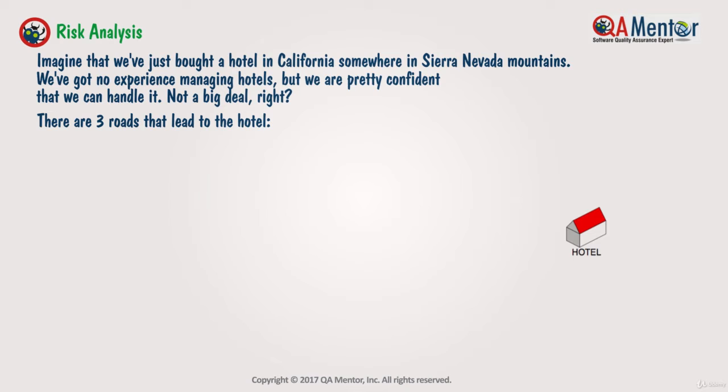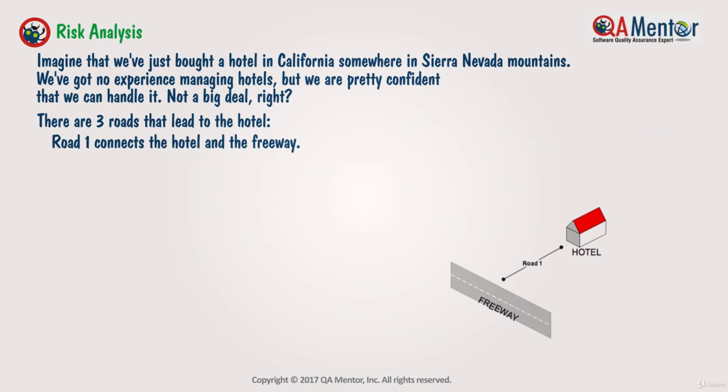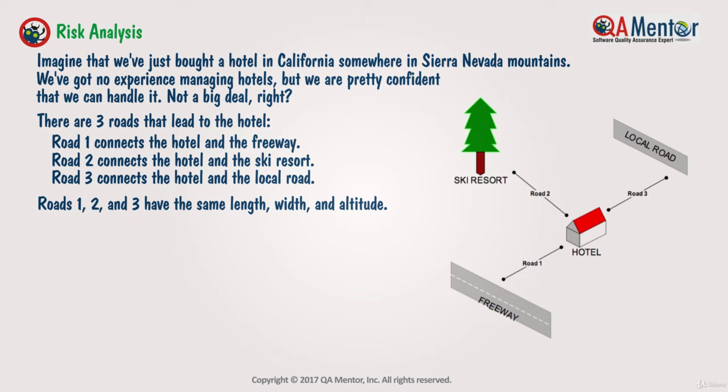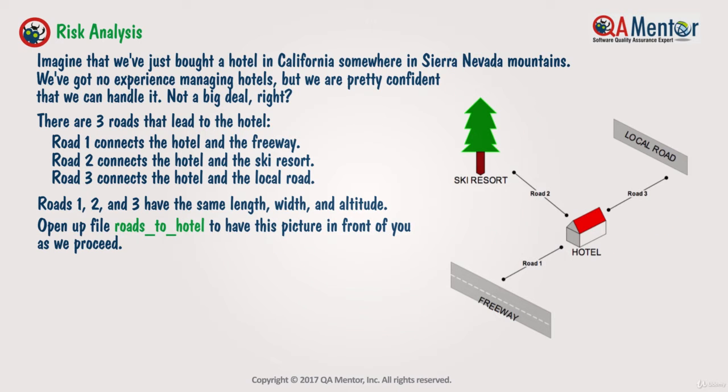There are 3 roads that lead to the hotel. Road 1 connects the hotel and the freeway. Road 2 connects the hotel and the ski resort. Road 3 connects the hotel and the local road. Roads 1, 2, and 3 have the same length, width, and altitude. Open up File Roads to Hotel to have this picture in front of you as we proceed.